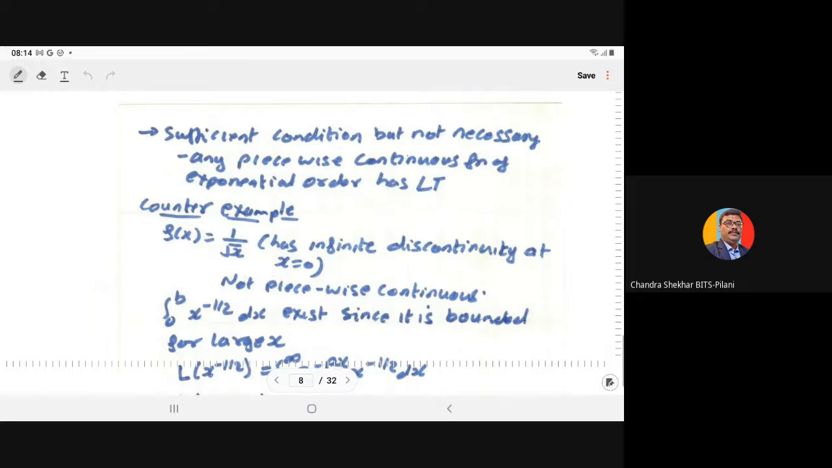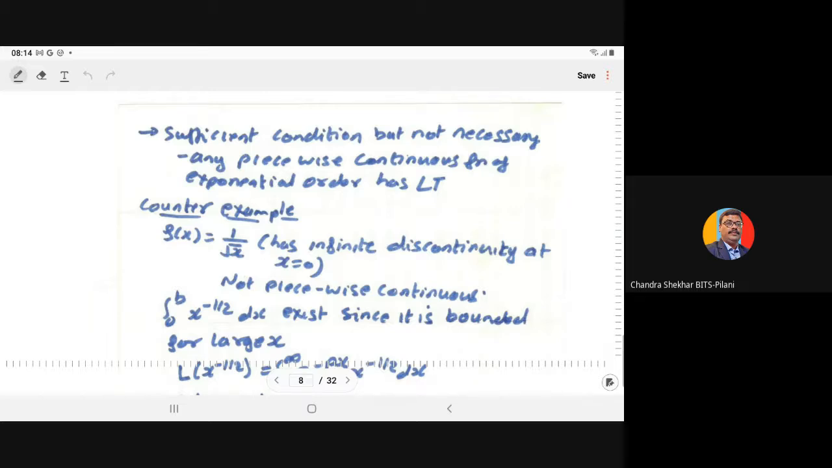Any piecewise continuous function of exponential order has a Laplace transform. But if it is not piecewise continuous, then also sometimes we can have the Laplace transform. For example, as a counterexample, take f(x) as 1 upon root x.